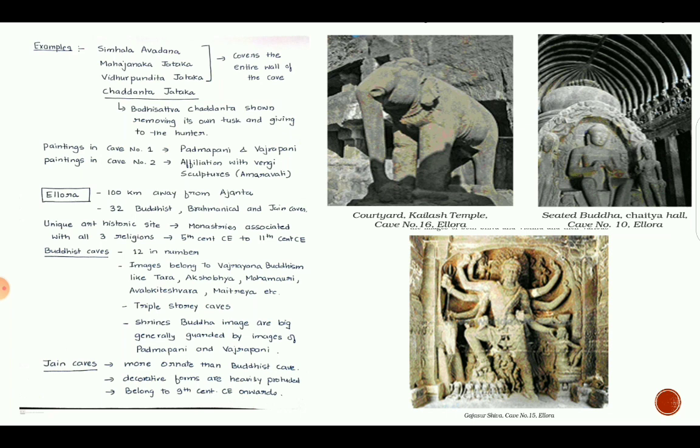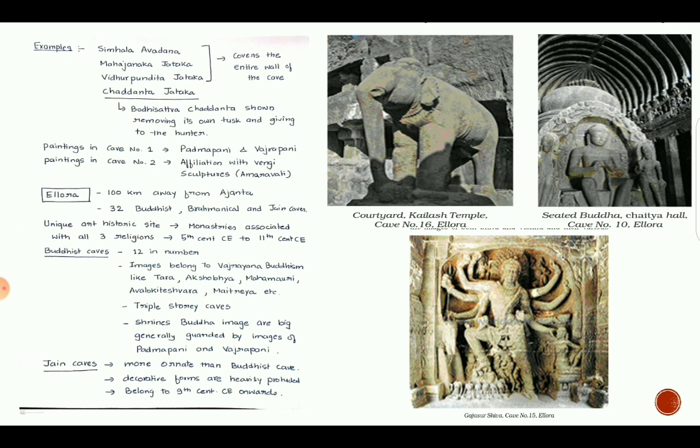So it covers a long range of historical timeline. In this long period, different political leaders came, different religions flourished. So the Ellora caves give the footprint of each and every religion as well as political influence at that period of time. Broadly, we can divide the Ellora caves into three categories: Buddhist caves, Jaina caves, and Brahminical caves.